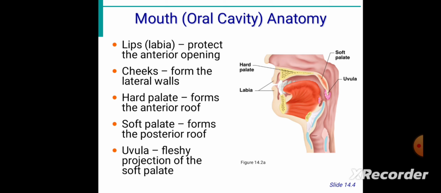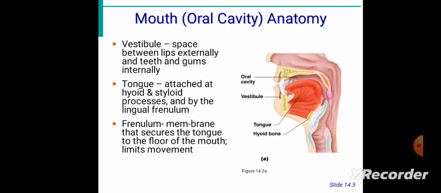Then the muscular part, the tongue, which is attached to the hyoid and styloid, and by the lingual frenulum. The frenulum is the membrane that secures the tongue to the floor of the mouth and limits its movement. There is a particular limitation over tongue movement, and this is due to the presence of the frenulum. This is about the anatomy of the mouth or oral cavity.